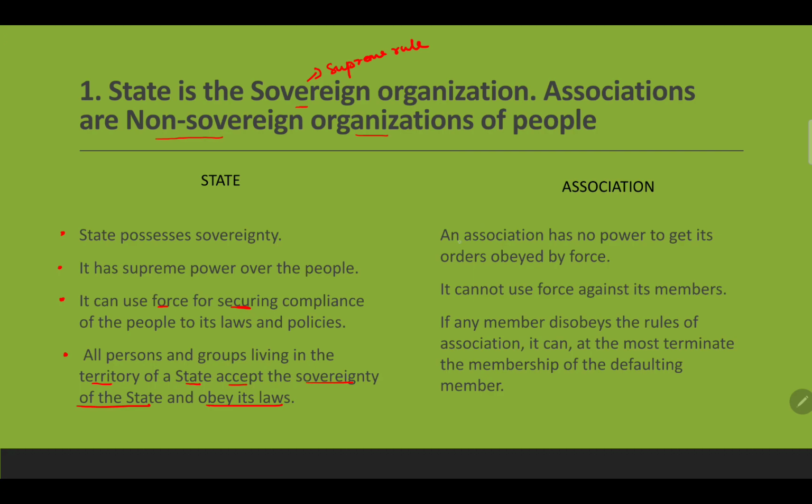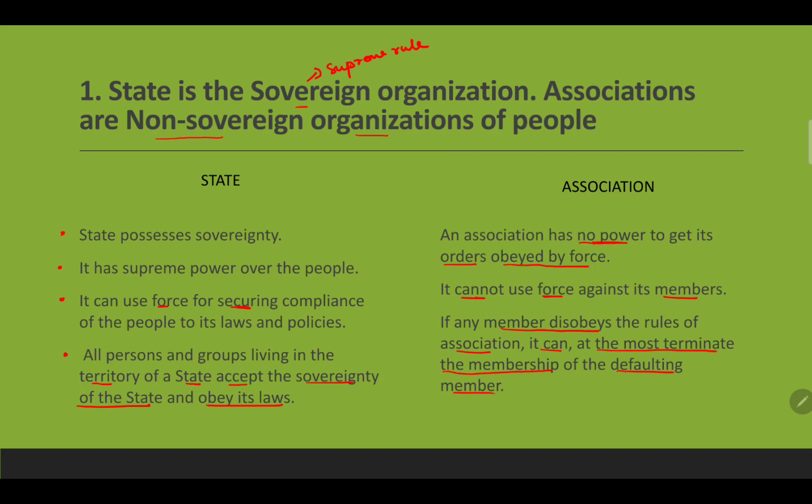Similarly, association has no power to get orders obeyed by force. In association, it's a voluntary membership, a voluntary organization, and the association has no power to make people follow rules and regulations. It cannot use force against its members. If any member disobeys the rules of the association, it can at most terminate the membership of the defaulting member.